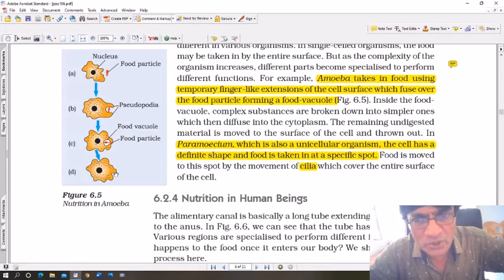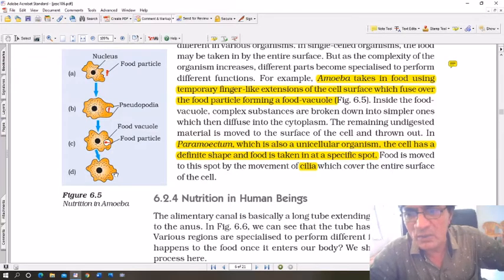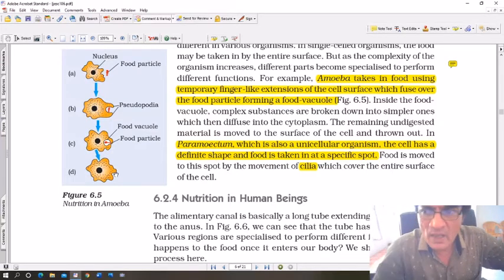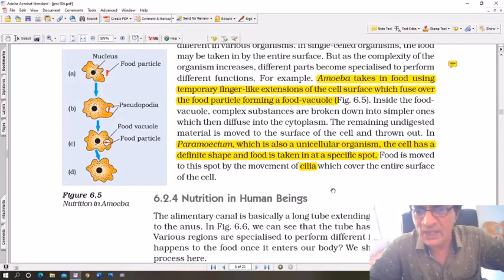In Paramecium, which is also a single-celled creature, unicellular organism, the cell has definite shape and food is taken in at a specific spot. Okay, the food is moved to the spot by the movement of cilia, which cover the entire surface of the cell. Now, what is cilia? You see this cilia. Okay, I'm going to write one more question here. What is cilia here?